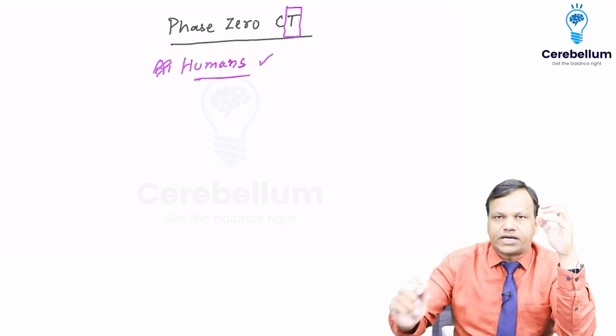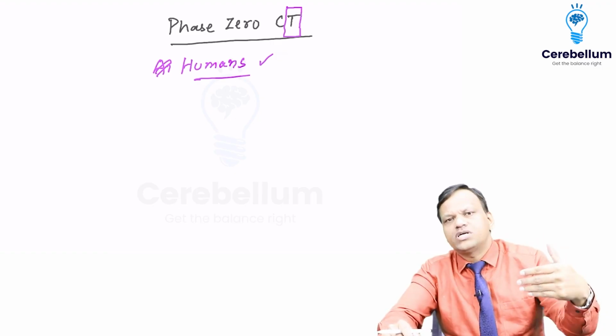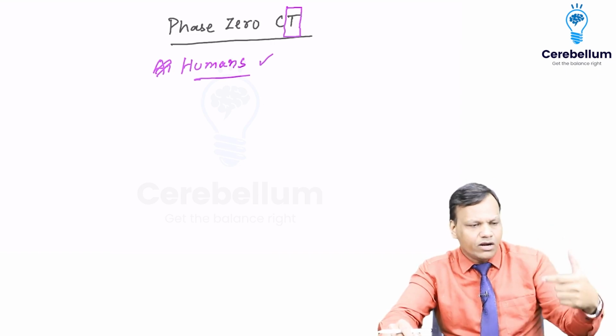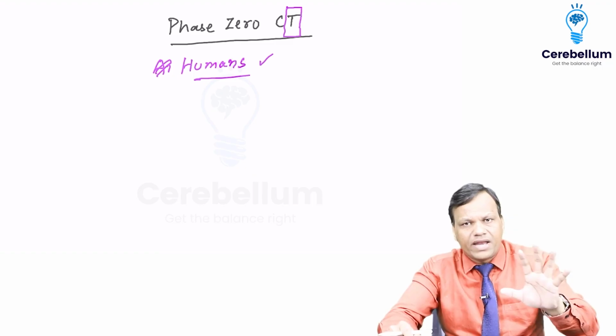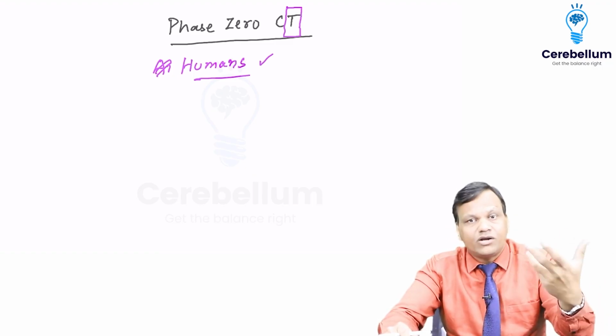Now it has been found that when we are developing drugs in clinical trials, out of thousands of drugs, hardly 1 or 2 are successful, many others fail. Okay? But the money is spent on every drug.